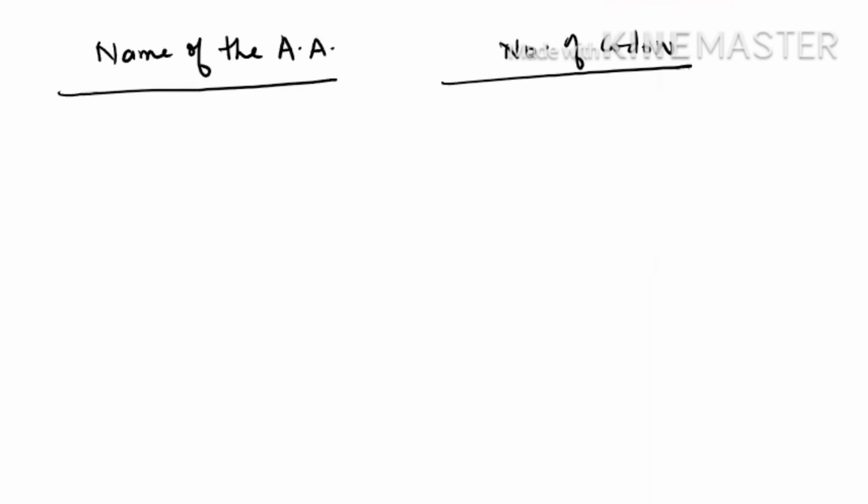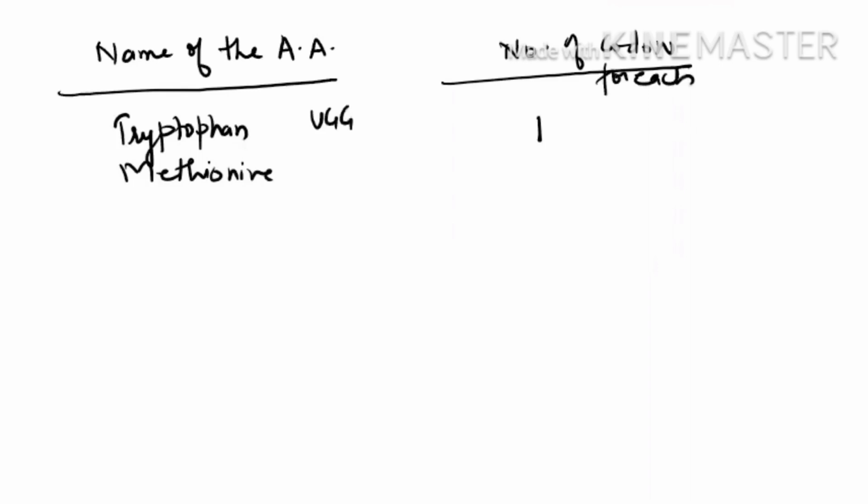We will write the names of the amino acids and how many codons they have. If you see, there are two amino acids, once again we are discussing it, tryptophan and methionine. These are the two amino acids for which only one codon each is there. For tryptophan it is UGG, and here it was AUG. So I think this line is clear. For these two amino acids, there is only one codon.